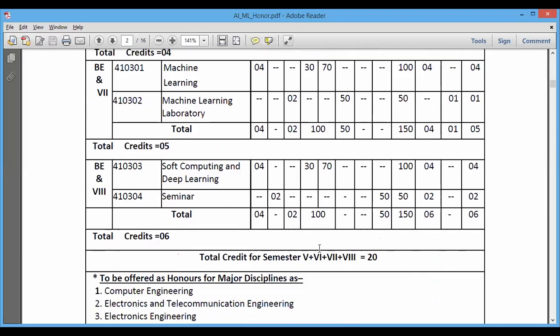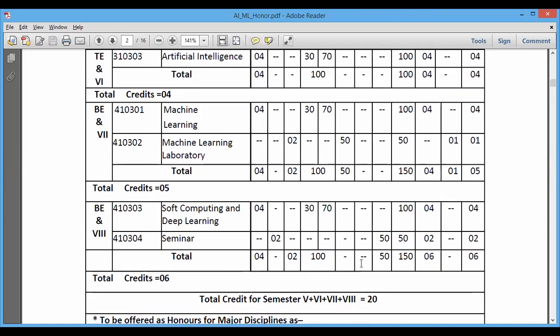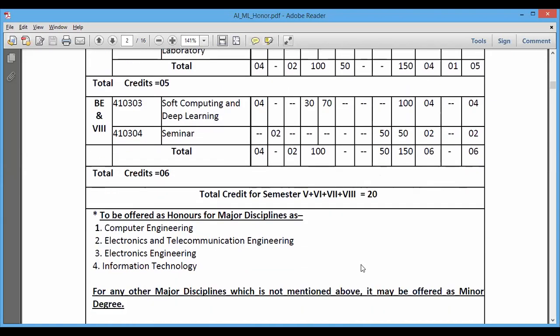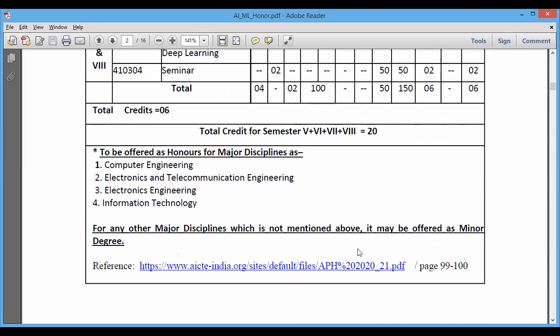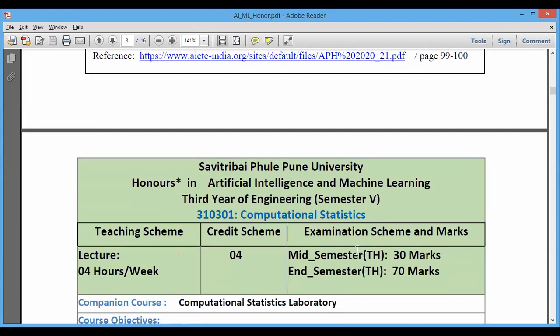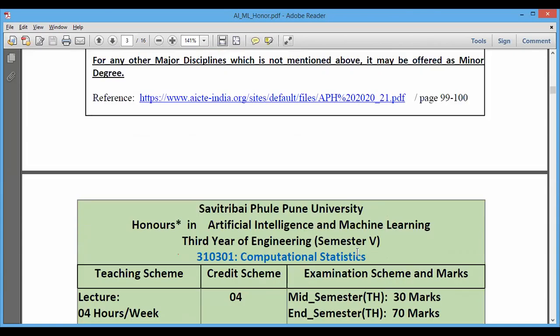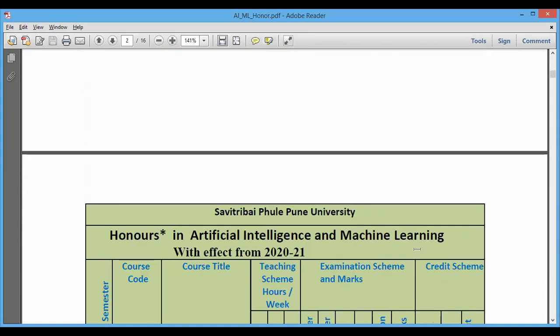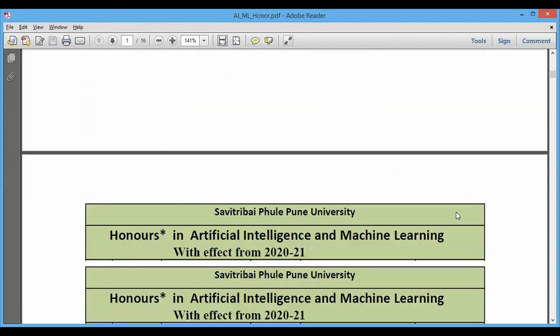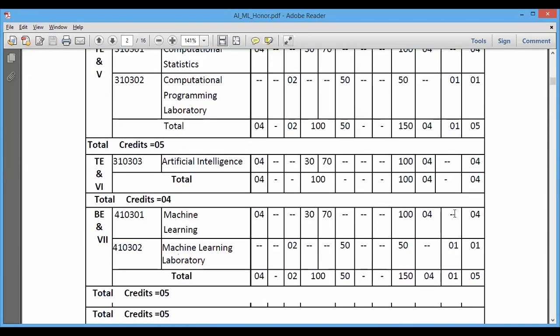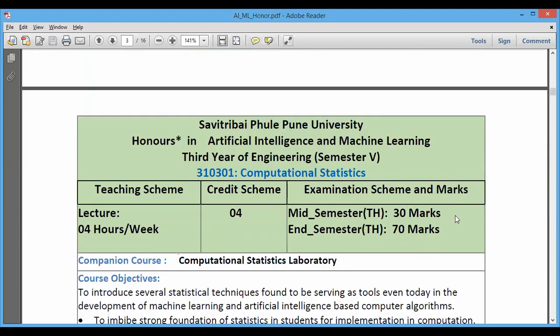Total credits are going to be 20, and you will be provided with one more additional degree without any extra fees. You just have to apply for the examination of this. As far as the syllabus is concerned, I am going to take care of that also, computational statistics.